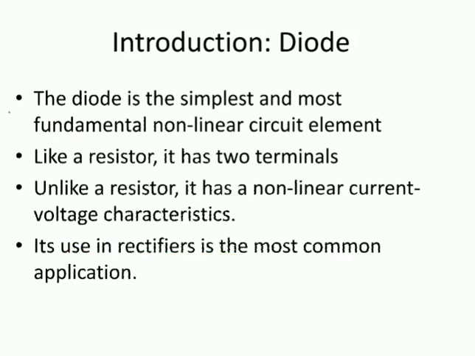When you give an external power supply to the diode, that process is nothing but biasing. If we give any external power supply to an electronic device, that process we call biasing.